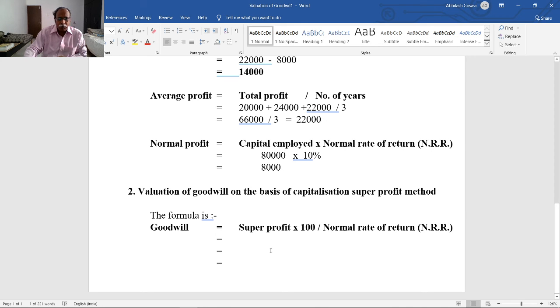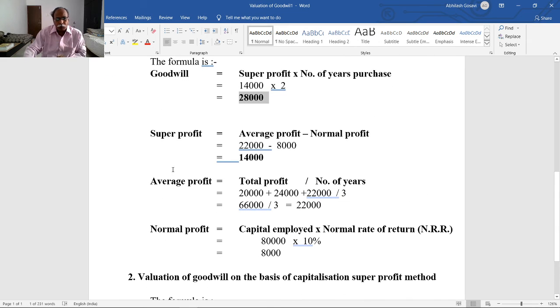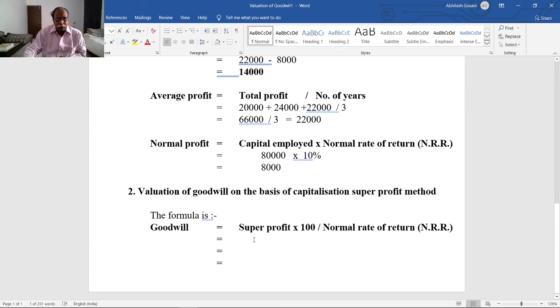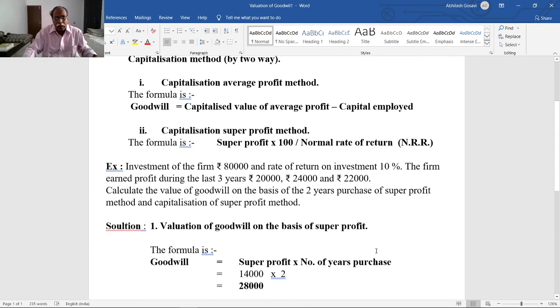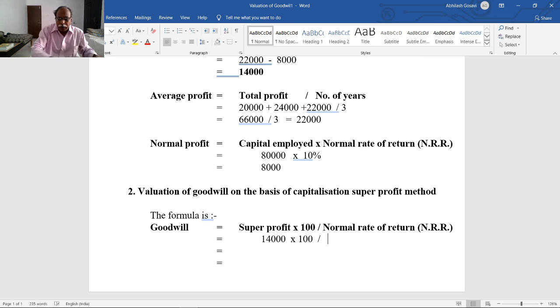Super profit we have already calculated. Super profit is 14,000, multiplied by 100 divided by normal rate of return. NRR is given in the problem as 10%.